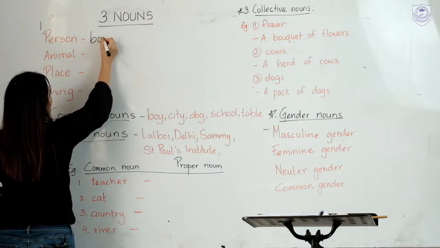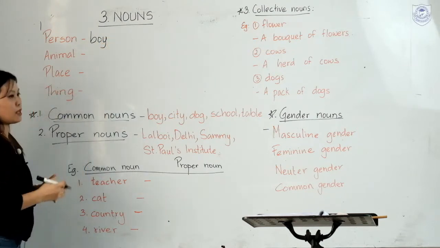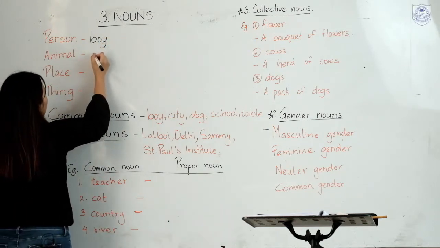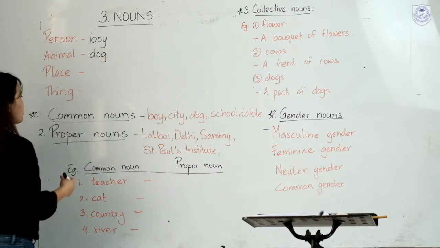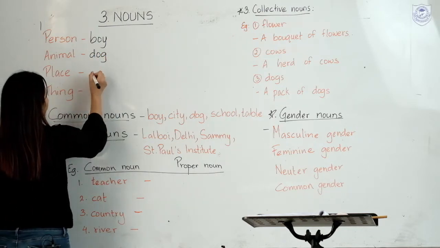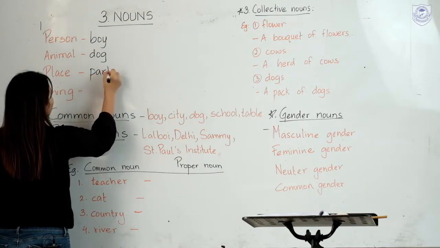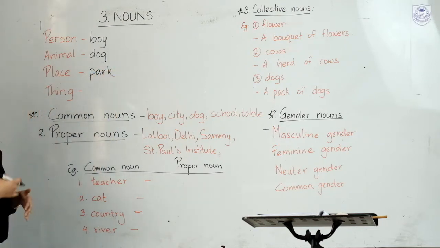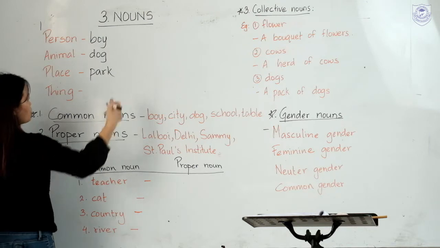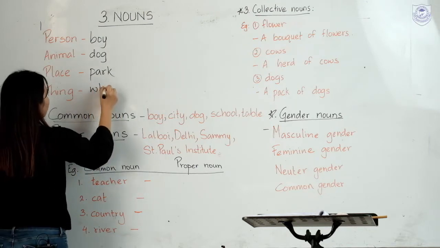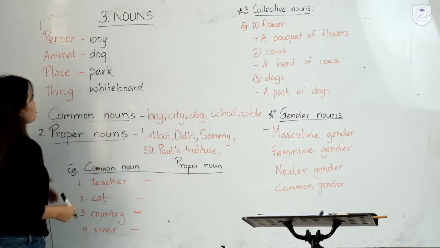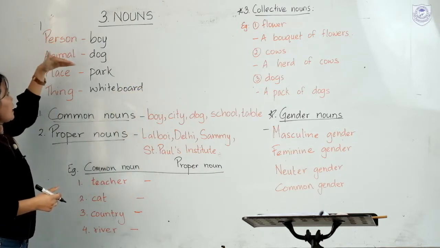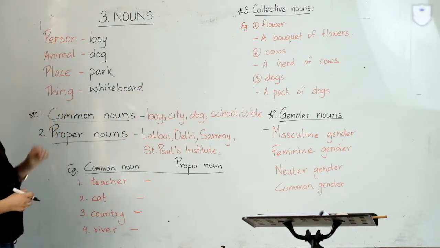boy. For animal, let's write dog. Place, let's write park. And for thing, we can write anything like, let's write whiteboard. So these are the names of a person, animal, place or thing. So this is a noun.